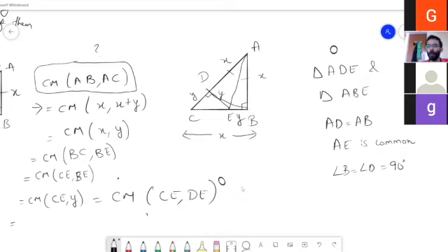Now, how can we use this? Gauri ma'am, you told what you felt, right? Can we use this observation to actually prove what you said?